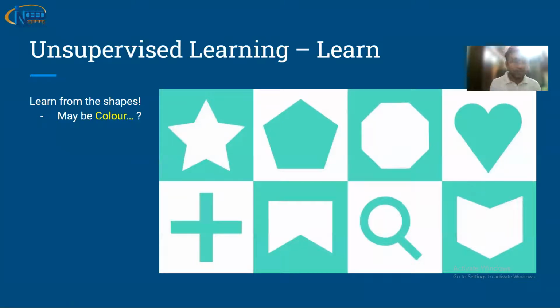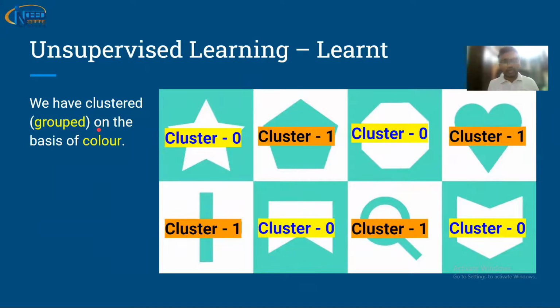Now also you can do something with it. I will ask you to group them. Group these features into two groups. How can you do that? It is very much possible, and let me tell you how. You can group them on the basis of color. Let me show you. So you have grouped it.